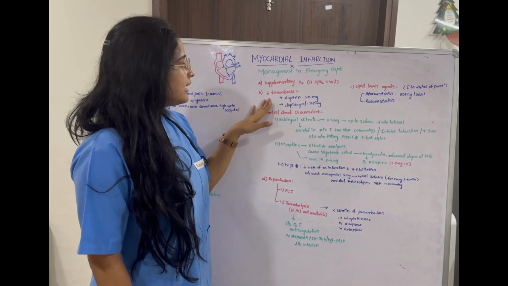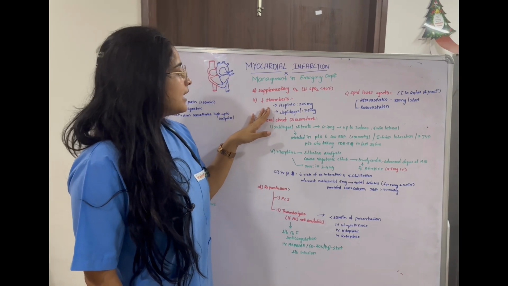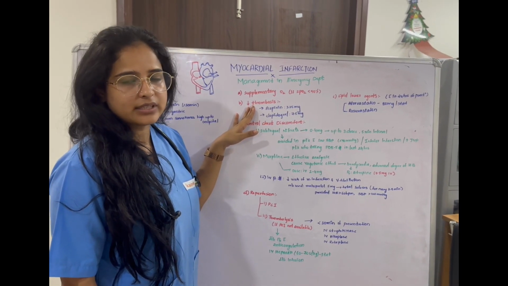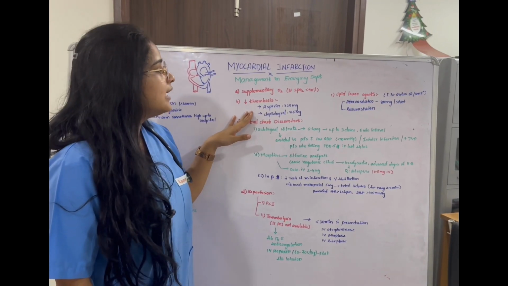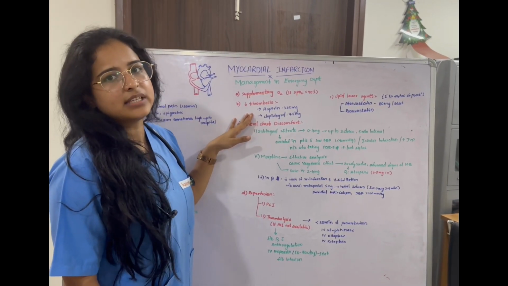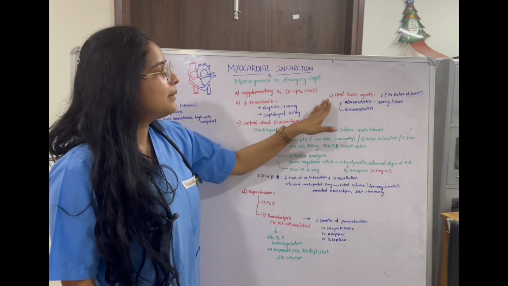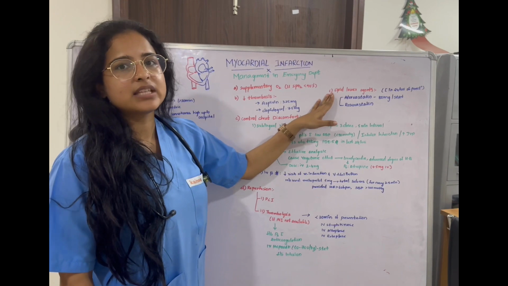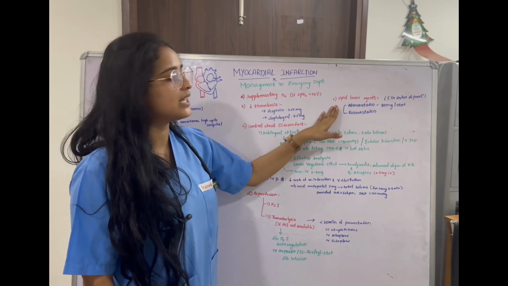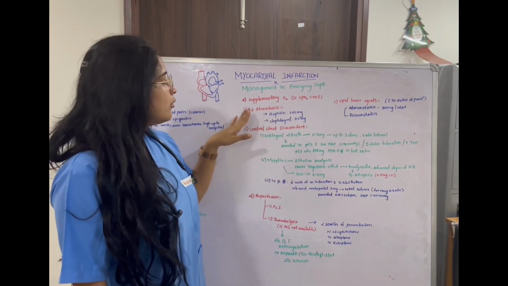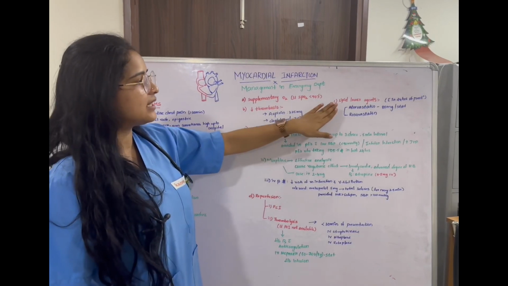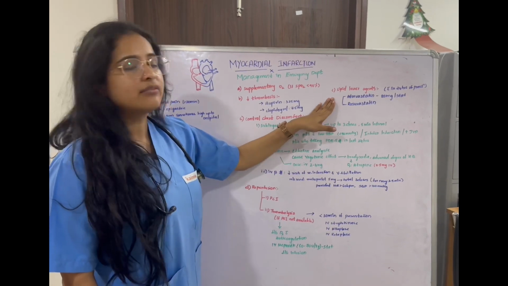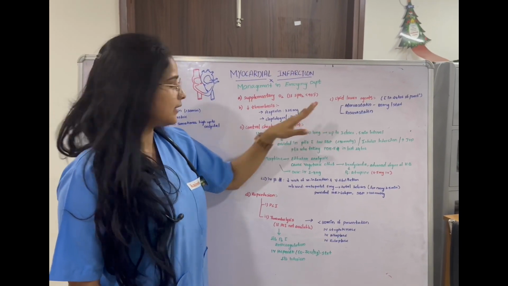Then we have to decrease the thrombosis by giving aspirin and clopidogrel. Aspirin should be given about 325 mg stat and clopidogrel 75 mg stat. We can give 300 mg stat also. And lipid lowering agents like atorvastatin and rosuvastatin should be given if the patient comes within 24 hours. Atorvastatin should be given at a dose of about 80 mg. Both the antiplatelet and the lipid lowering agent will decrease the mortality rate of the patient.